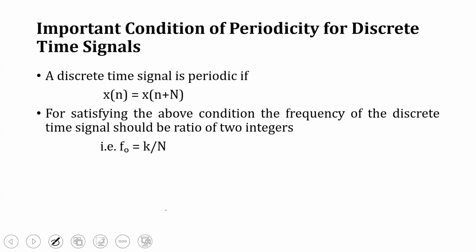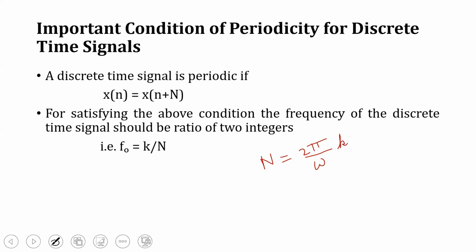Now the important condition of periodicity for a discrete time signal. For a discrete time signal, it is quite different. In discrete time, one point we have to notice is that the signal occurs only at discrete instances of time, so the time period should also be discrete, that is, an integer value. So we find 2 pi by omega naught and multiply it with some constant k.